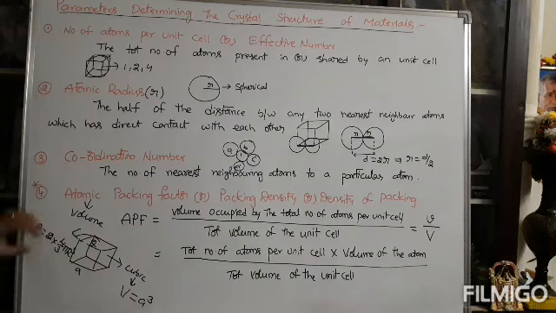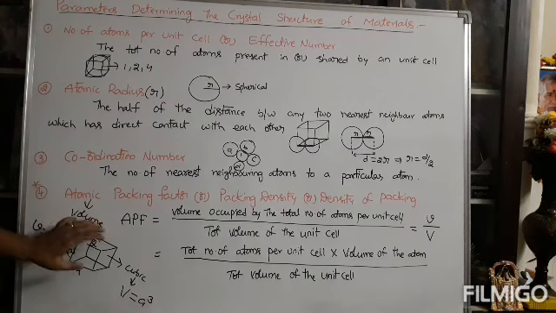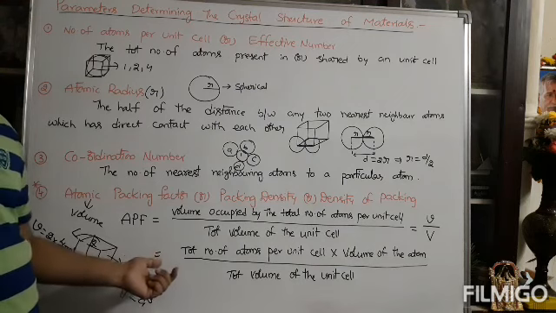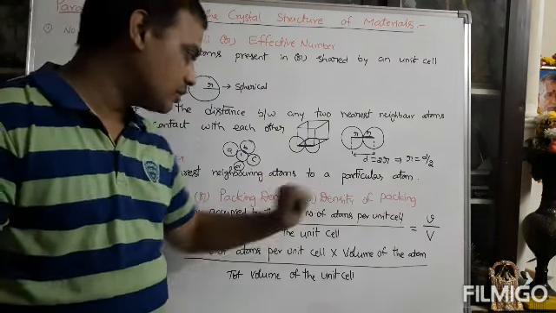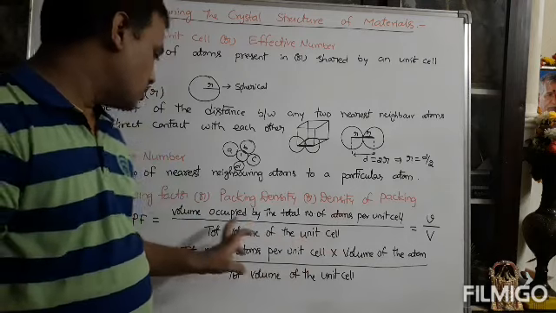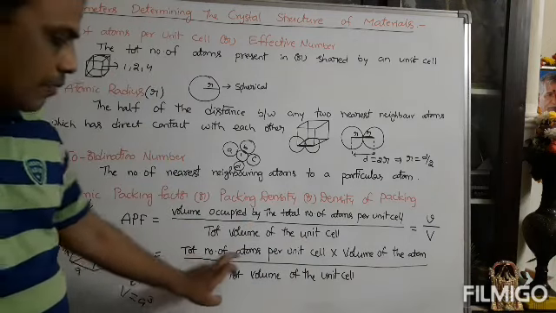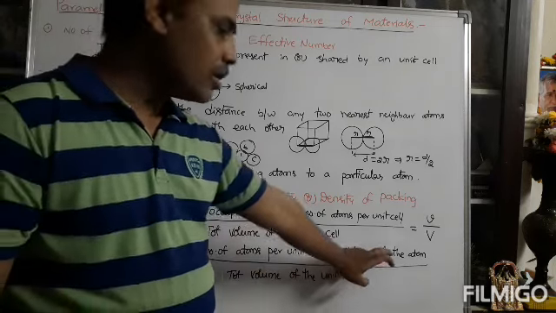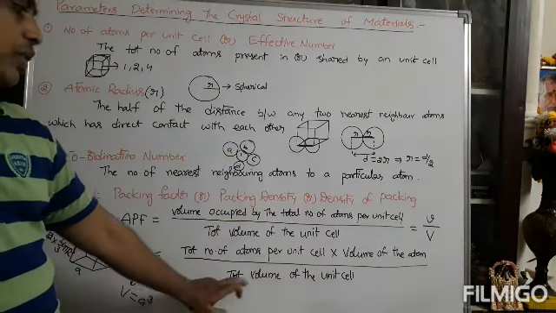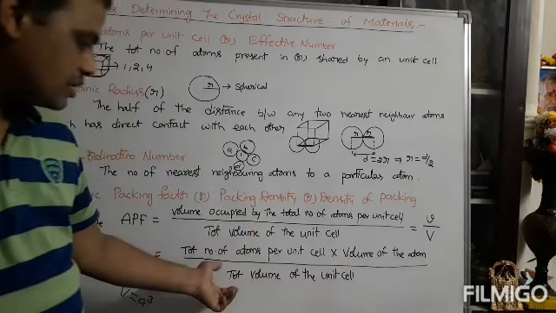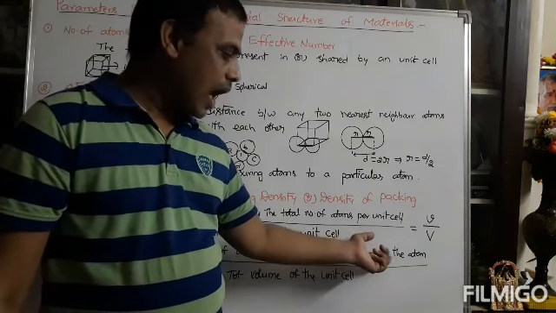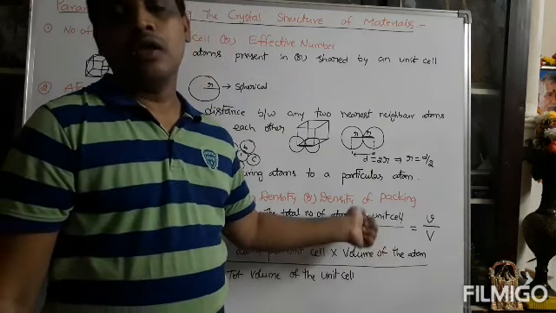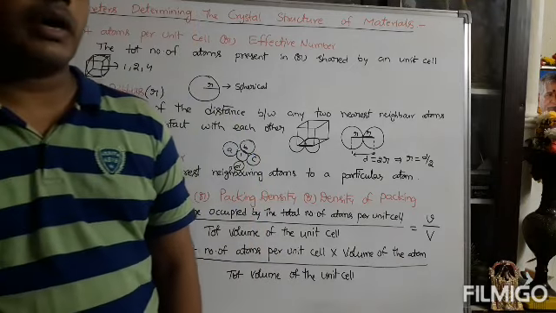Small v indicates the smallest geometrical cell volume relative to the total volume. This structure is repeated to give the total volume of the structure. So the atomic packing factor is the ratio of the volume occupied by the total number of atoms in the unit cell to the total volume of the unit cell. This can be represented by the total number of atoms per unit cell times the volume of a single atom, divided by the total volume of the unit cell. The unit cell is always taken as a cubic structure. The atom is always spherical in structure, and the volume of the sphere is 4/3 pi r cubed.